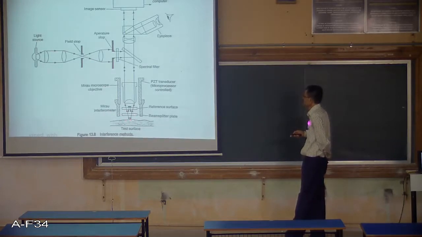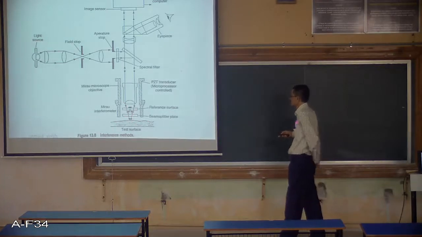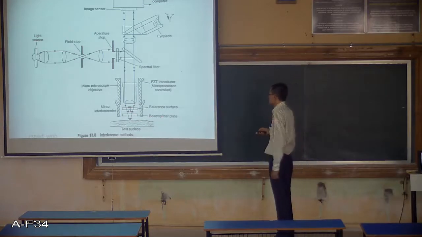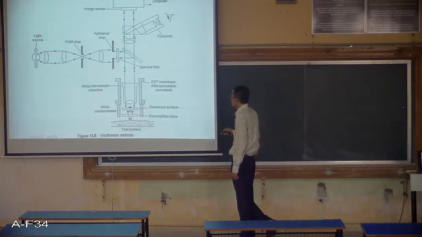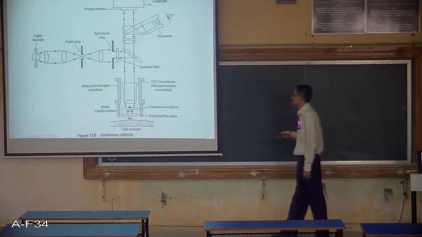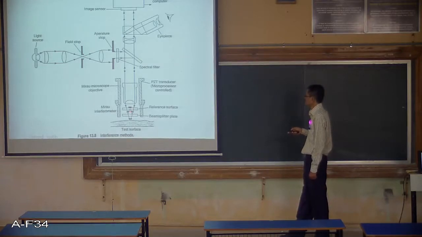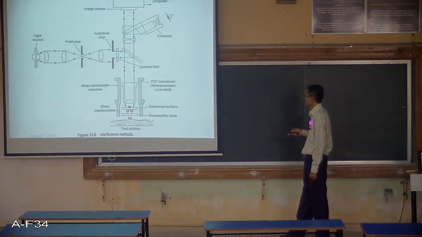What happens is, when these beams are incident on the surface, they will get reflected from the surface, and this beam splitter plate will monitor the beam split, because this particular surface will decide how much beam is split here.